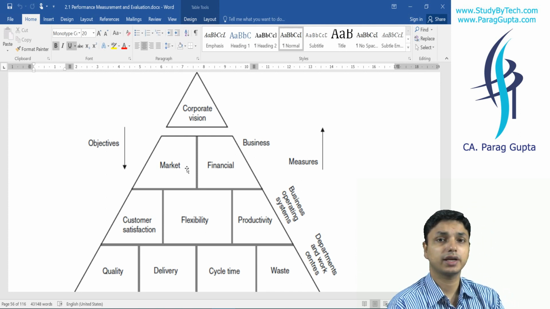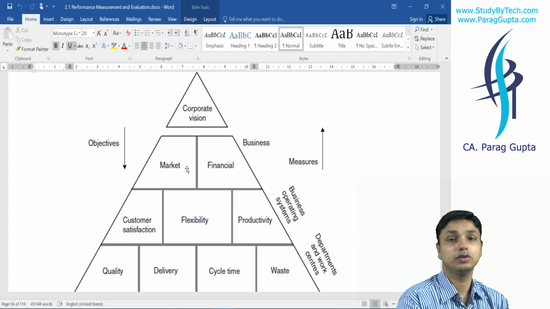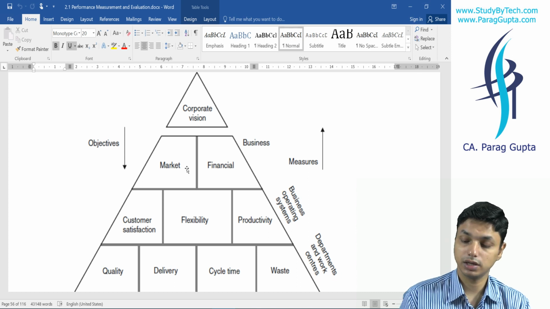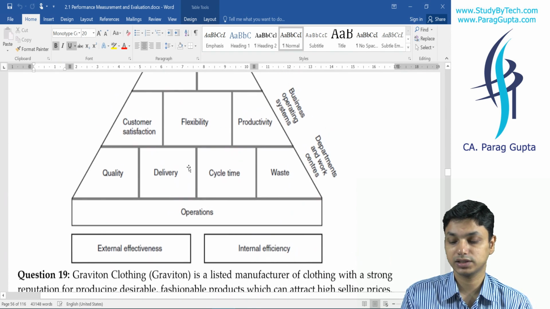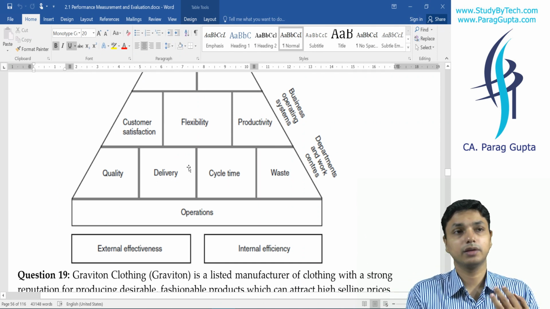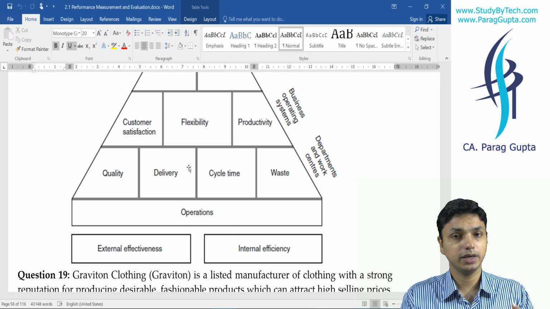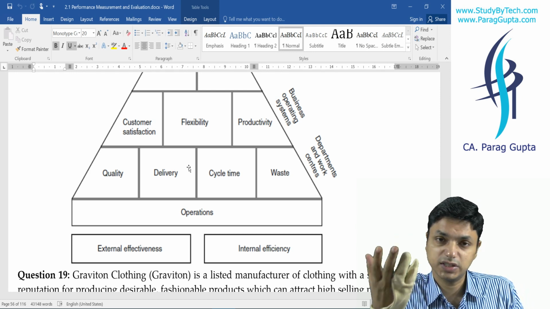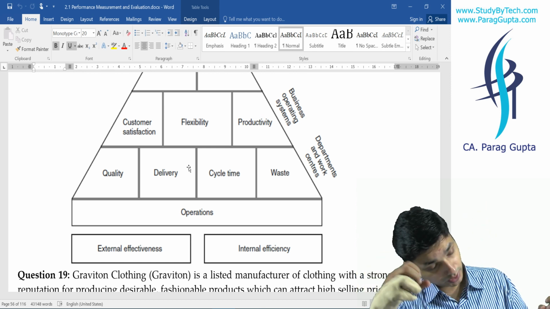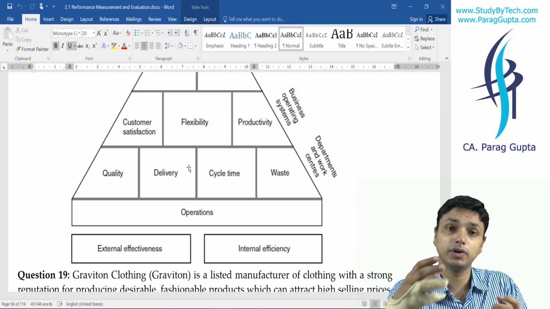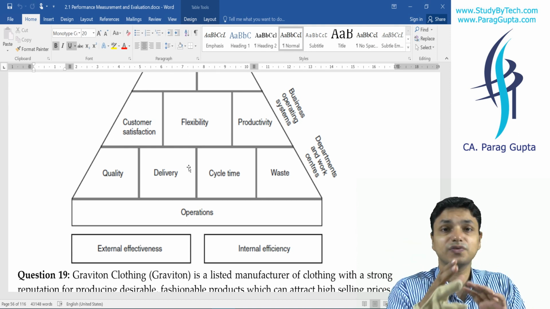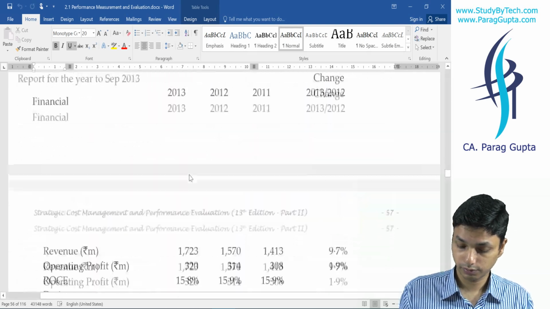We need to reduce that cycle time and we need to eliminate the waste that we learnt in MUDAs. Last thing is flexibility. You learnt about flexibility. You understood that flexibility is dependent upon volume, it can be dependent upon specification, it can be anything. For example, if I, as a customer, approached you and said that I want this much output, which is a very high number, you shall be able to deliver that. If I am saying that I want customization, you shall be able to do that. This is known as flexibility. Fine.